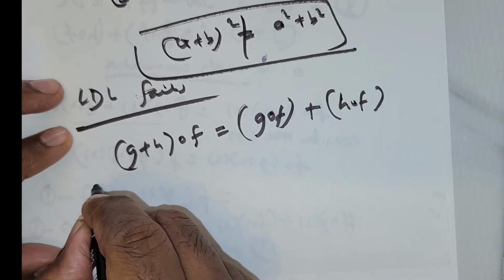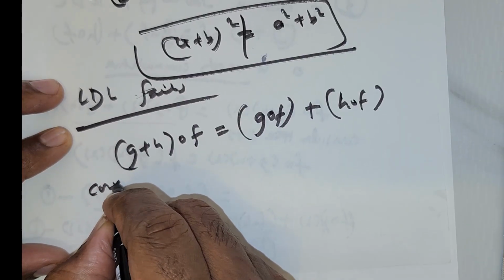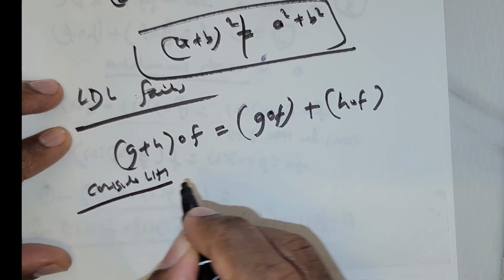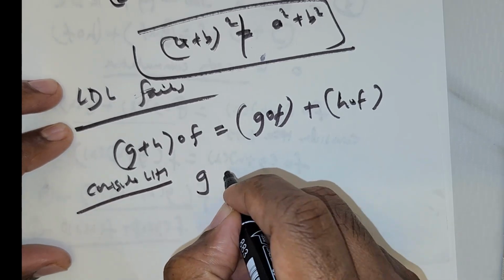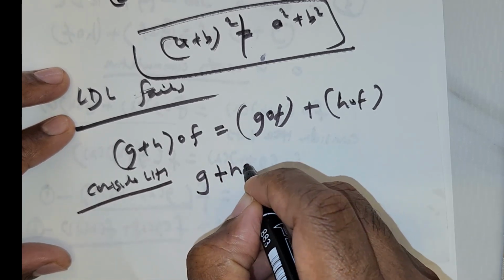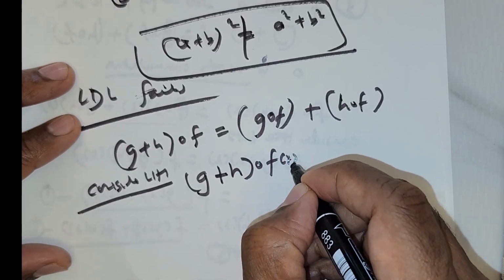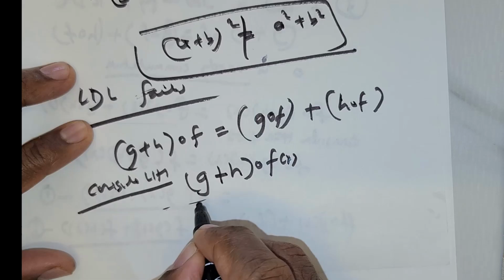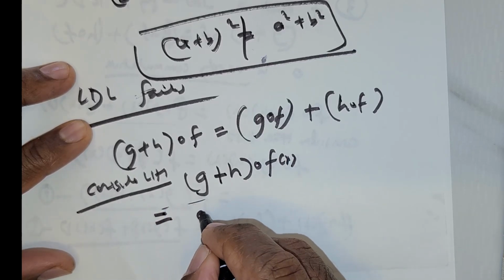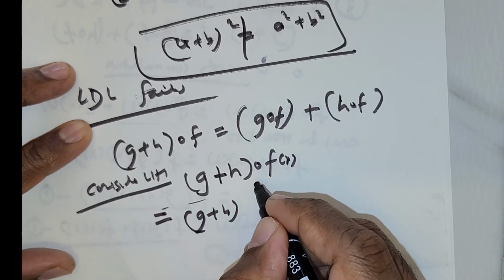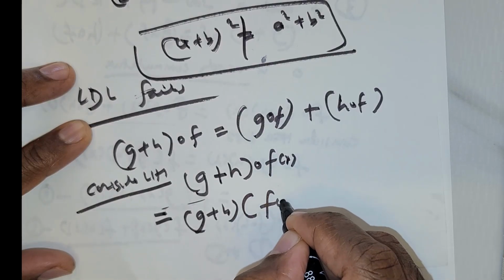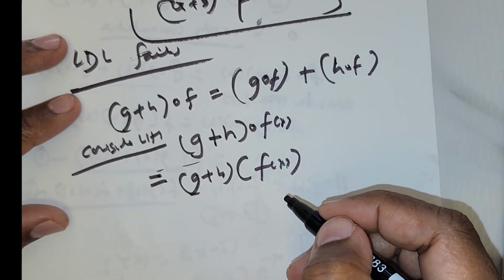Now I'm going to consider the left hand side, which is (g + h) composition f of x. Now this can be rewritten as (g + h) of f(x).